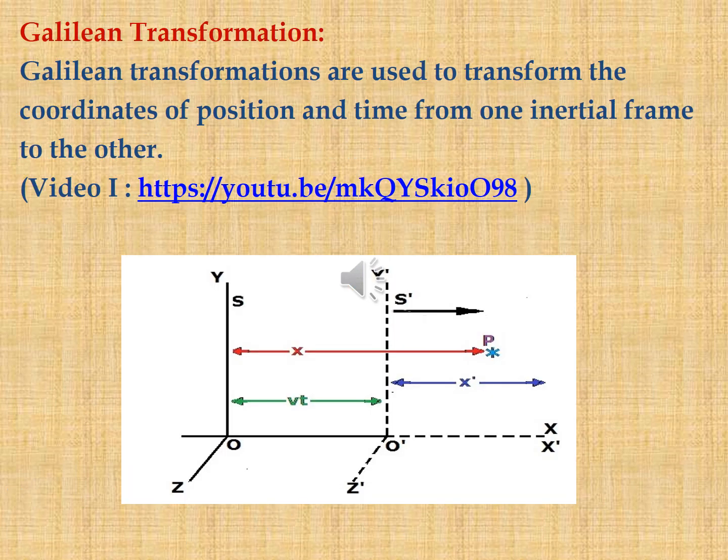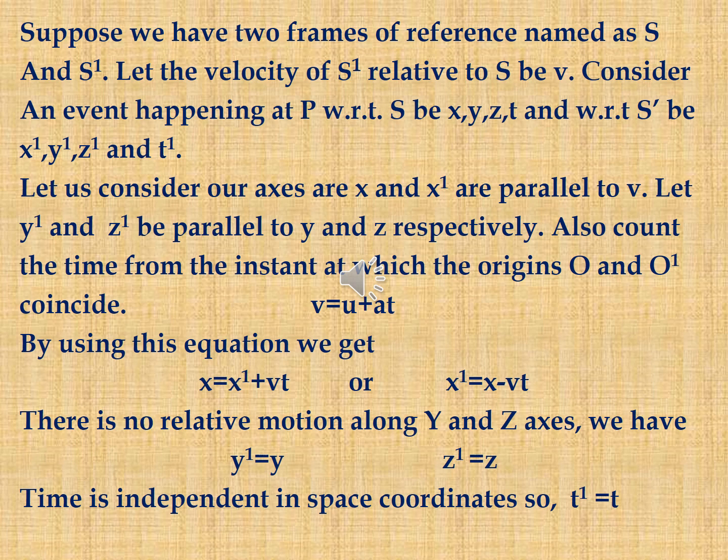Next topic is Galilean transformation. Galilean transformations are used to transform the coordinates of position and time from one inertial frame to another inertial frame. This can be represented in graphs. Suppose we have two frames of references named S and S dash.